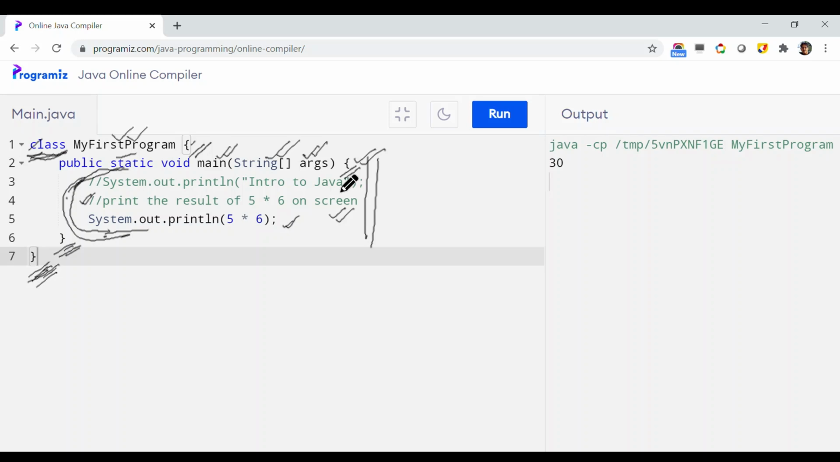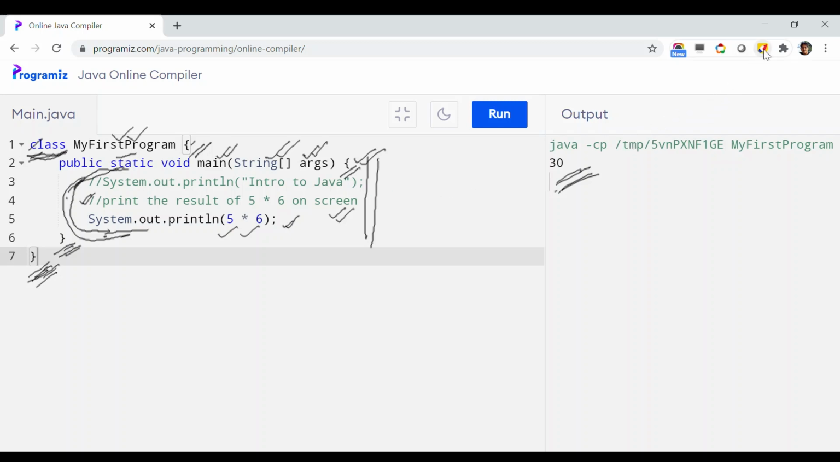All the other lines that you are writing in here, this is System.out.println, then 5 times 6, are actual lines of code, or the actual instructions that are executed to show you the result whenever you run it. For example, in this program, System.out.println 5 times 6 means 30. So you can see after execution of the program, 30 is printed in here. This is the explanation of your first Java program.